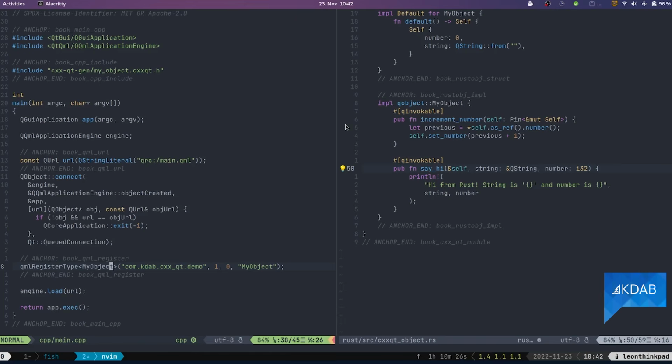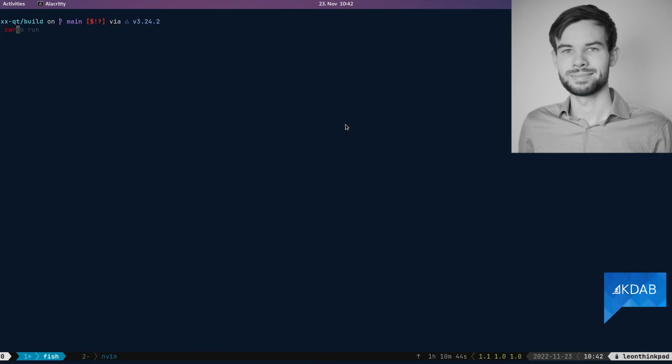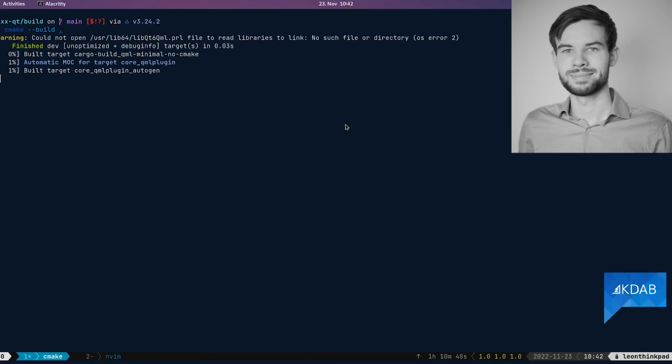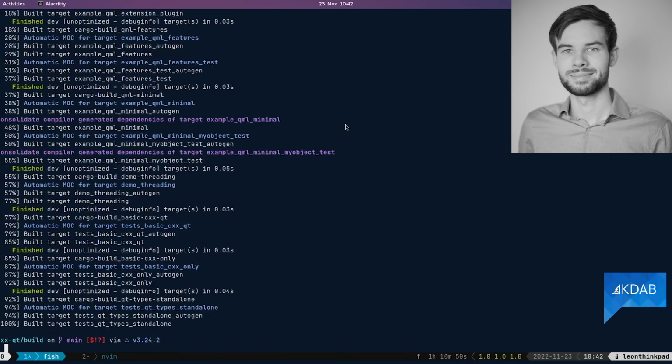You can do anything that you would do with a normal Q object. You could call new myObject and instantiate it, no problem. That all works. And we can also just register the type for QML like we normally do. And that's exactly what we've done here, which is why we can use it from QML. And if we then run this, in this case, this is a CMake-based build,